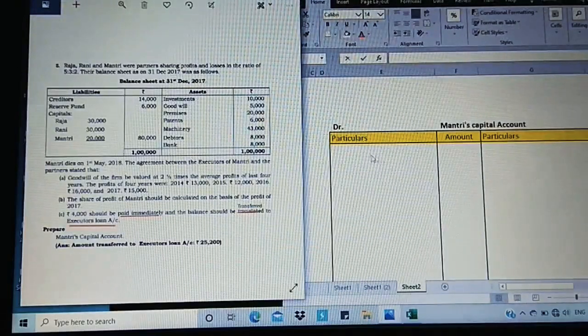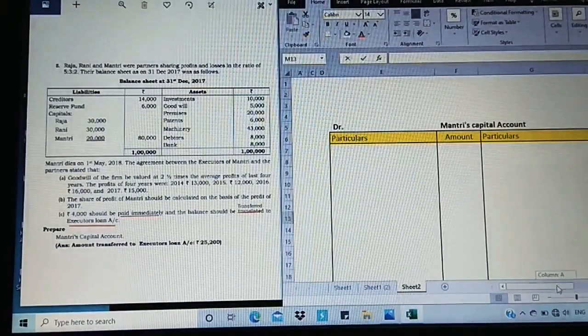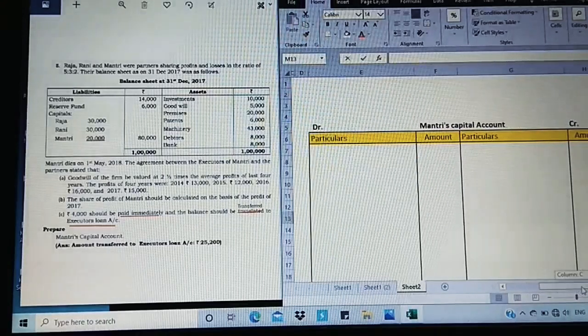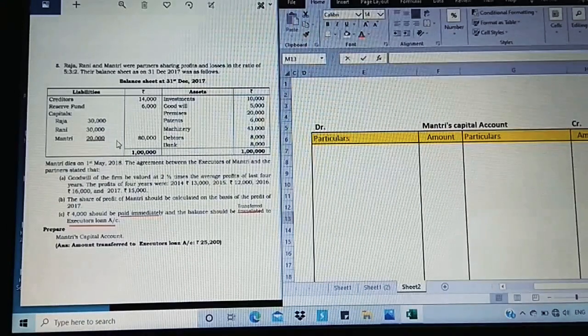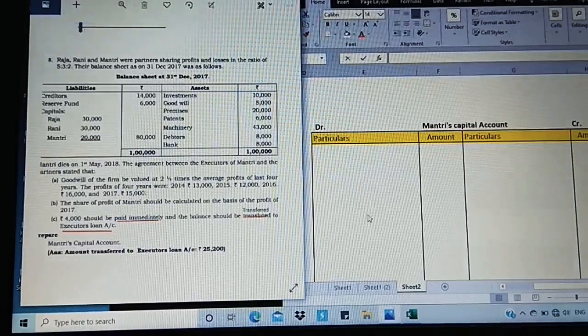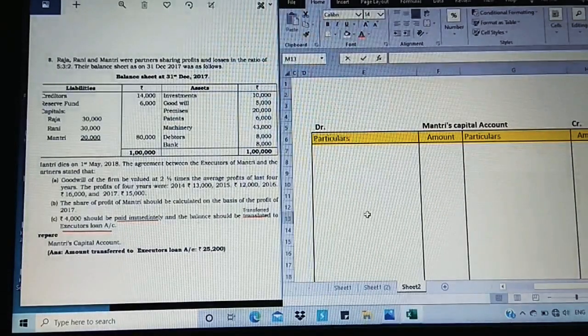I have minimized it. I've already prepared the account and kept it ready for the next steps to be followed. Okay. Now let us just observe the question. I guess the question is visible. So what's required? Let me zoom it for a little bit. Yes, now just observe.